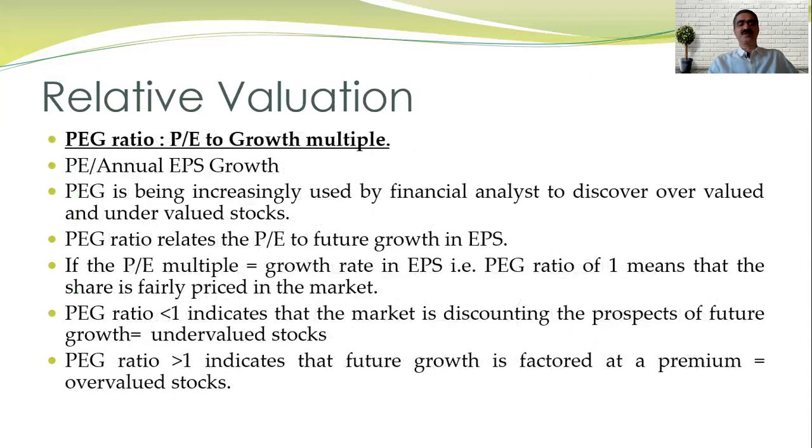Now you come to PEG ratio. PEG ratio is more crucial than the P multiples. The ratio is P to growth multiple, so P upon annual EPS growth. So what is that the company or the industry is growing annually in EPS? So that is what we call the PEG ratio.